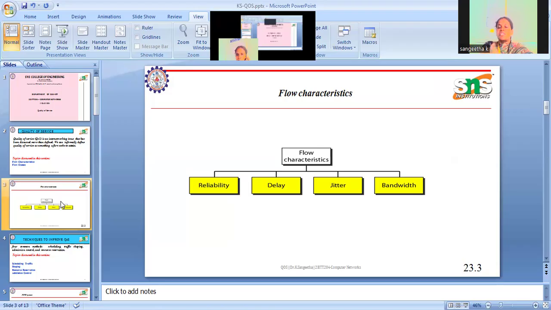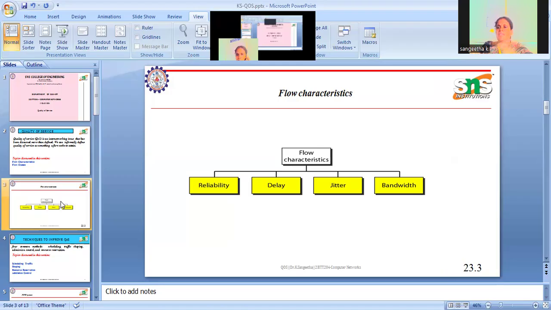During transmission, there will be queuing delay, propagation delay, and transmission delay. There are many delays that occur, and the total delay includes all these kinds of delays. Only a negligible amount of time taken for transmission is acceptable. If the time taken to transmit a packet is high, we cannot prefer that, right? Likewise, when we download data and it takes much time, we cannot prefer that. So delay is also an important factor here.